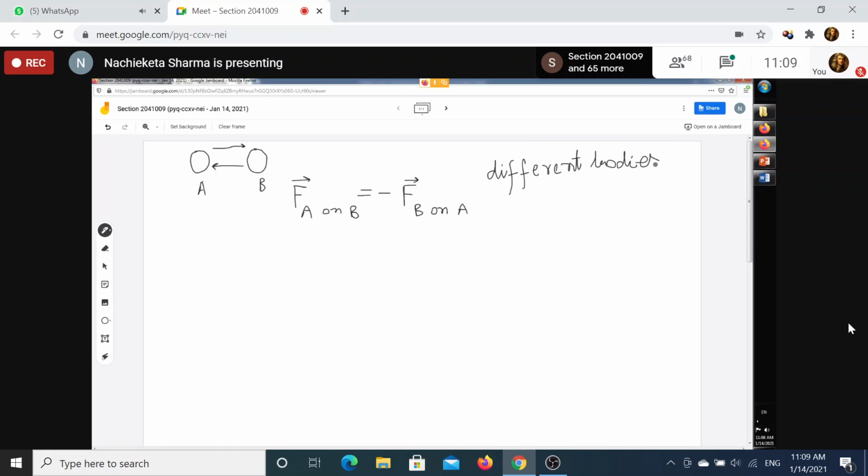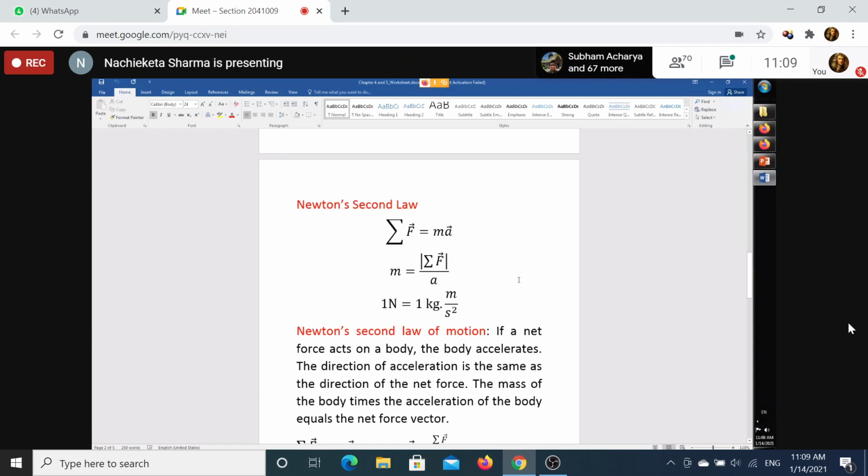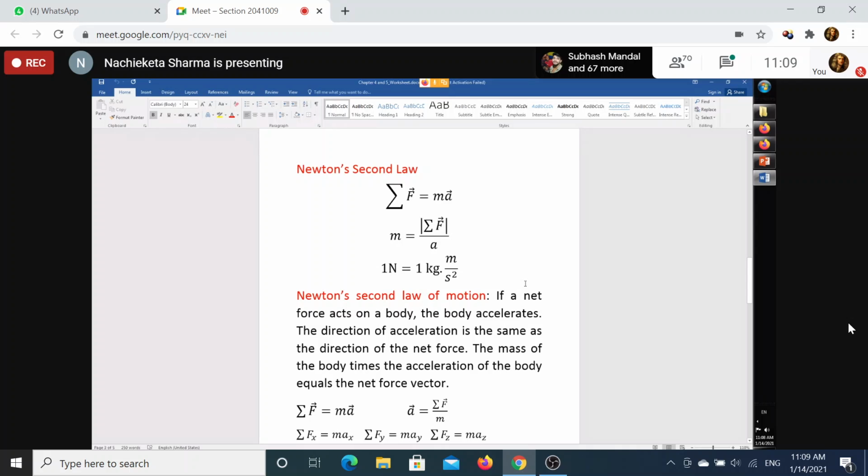Now I have to explain. So this is all about Newton's third law of motion that you must understand. The only misconception is that people think that action and reaction will cancel each other. They will not cancel each other because they are not acting at a point on the same body. Now coming back to Newton's second law of motion. Now are you able to see my screen?